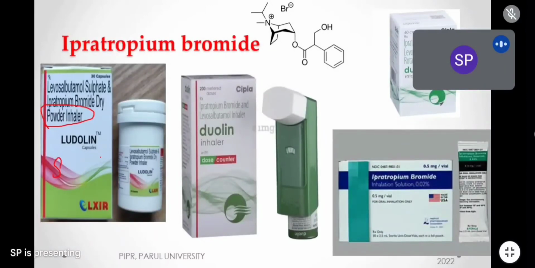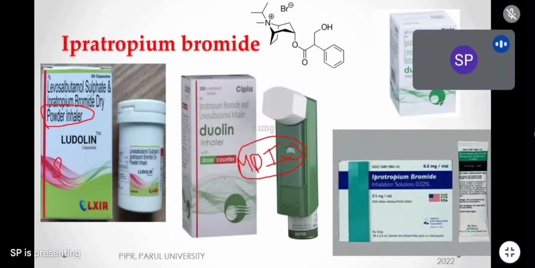Usually this ipratropium bromide is available with salbutamol. Okay, and we also have metered dose inhalers, MDI. Metered dose inhaler के बारे में in last class I explained. Okay, here we can set the meter in every inhalation. जितना भी dose अपने को चाहिए we can decide. Okay, we can fix here.